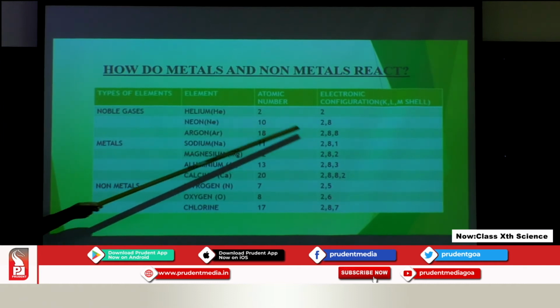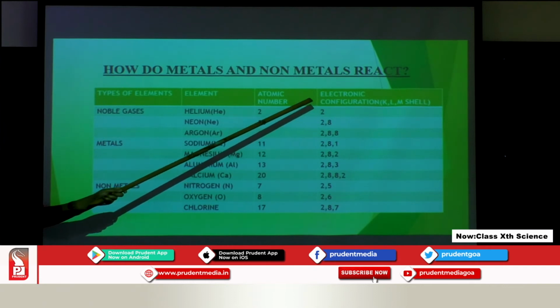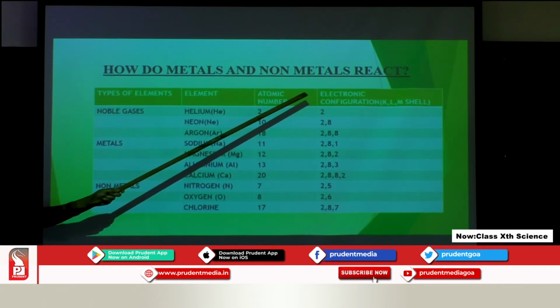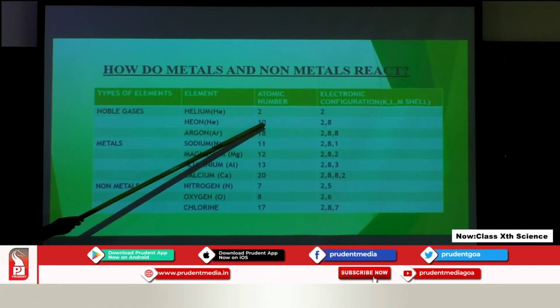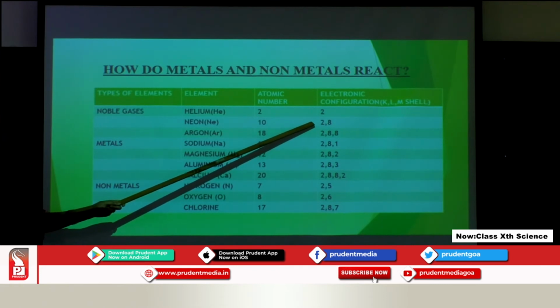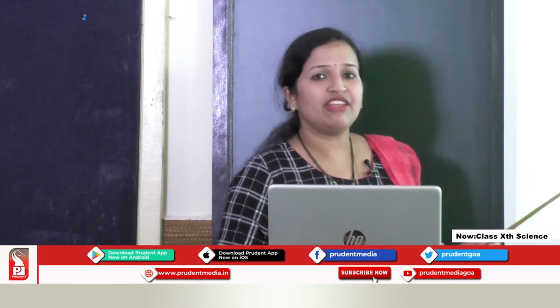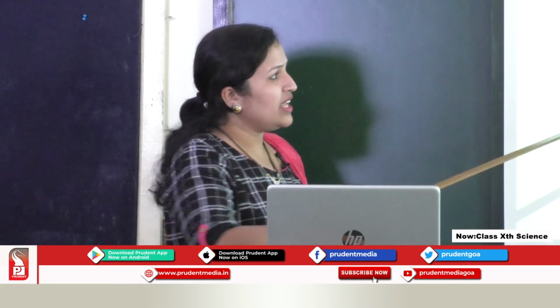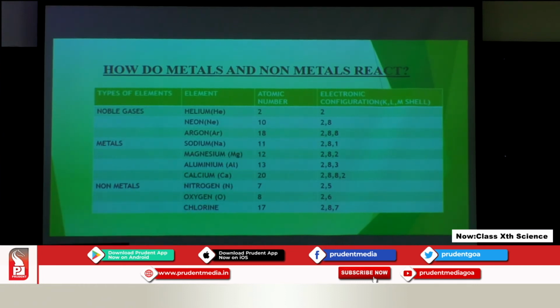So, here we have 2 electrons in the K shell. So, it has a completely filled outermost shell. In the case of neon, the atomic number is 10, configuration 2, 8. 2 will fit in the first shell, 8 will fit in the L shell. So, we have a completely filled orbital. In the case of argon also we have a completely filled valence shell.